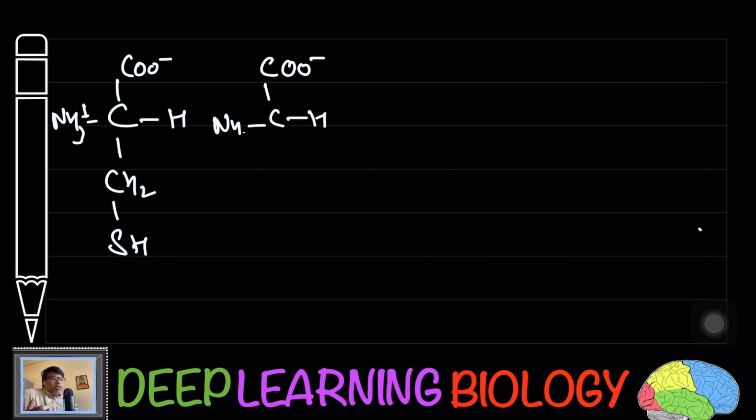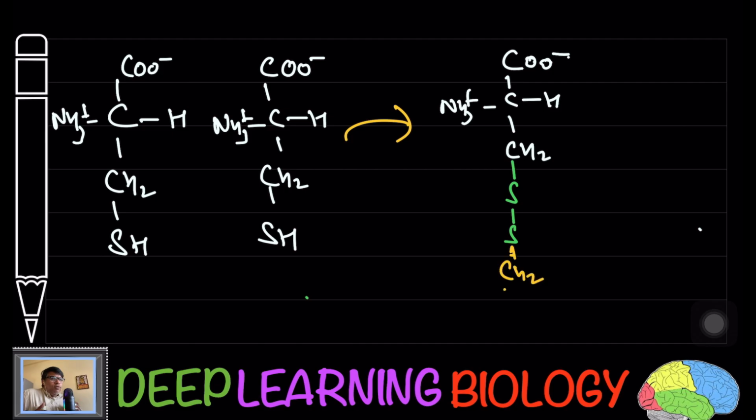Now here if you see this amino acid, this is cysteine. Cysteine can join with another cysteine. And here if you remember, I have told you in cysteine you are going to have the sulfur. So when cysteine joins with another cysteine, there will be formation of disulfide linkage.